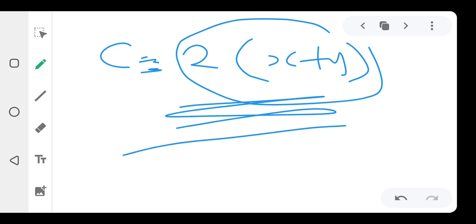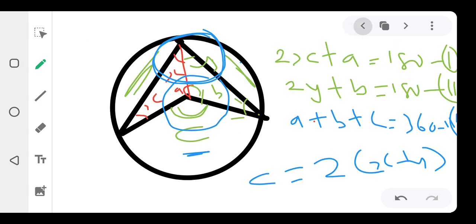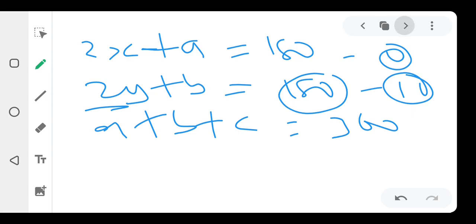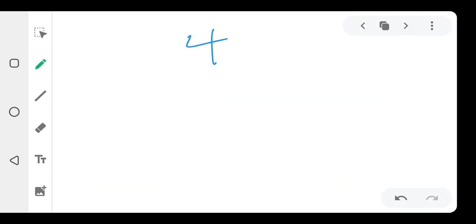All right, let us move to the other theorem. I think that should be our theorem 3, right? So we are going to the fourth one now. Theorem 4. Let's talk about theorem 4. In the fourth one, what are we going to be talking about? We are going to be talking about angles in the same segment.